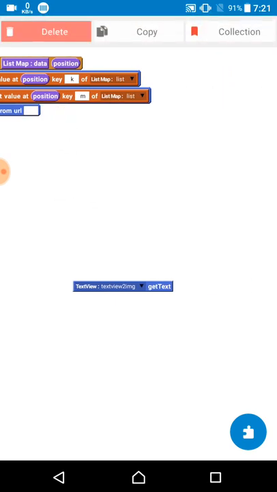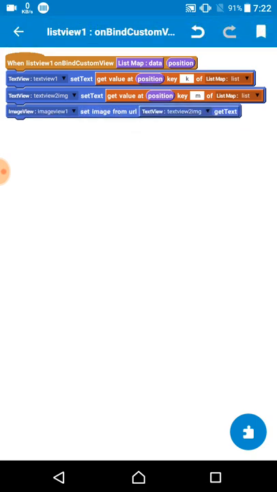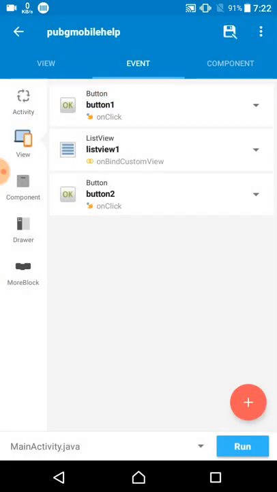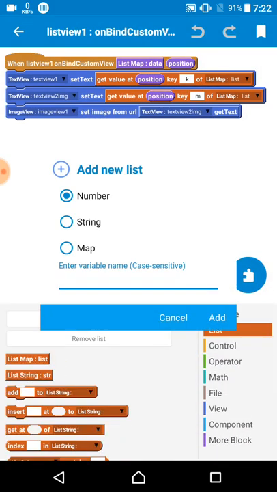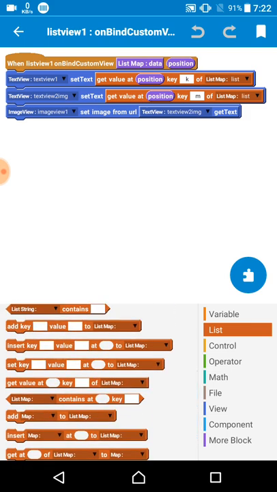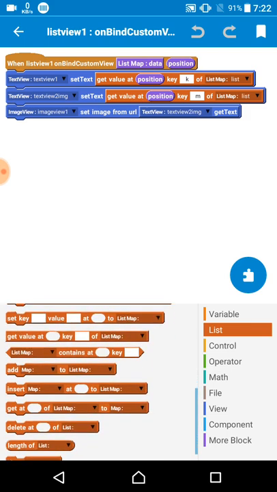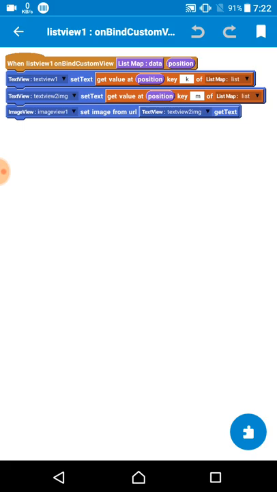So that's why, so nothing is lost, I just set it on the text view, and the text view gets the link of the text and the images. And when the image is done, the image can also get the URL, or the image URL. For getting that value, I just add a list map from the list, and I give the name listy. After the list, you find the key or block, then you want to get the value, give it list map. Okay guys, make sure that it is the list map, nothing else, make sure it is list map. After you just select it.